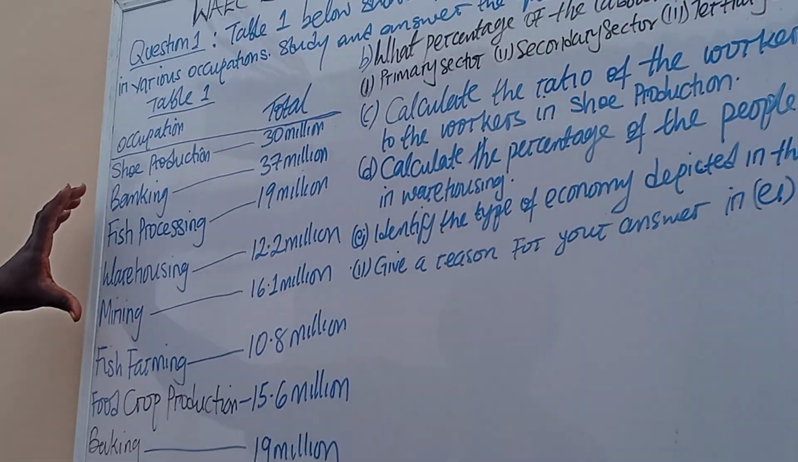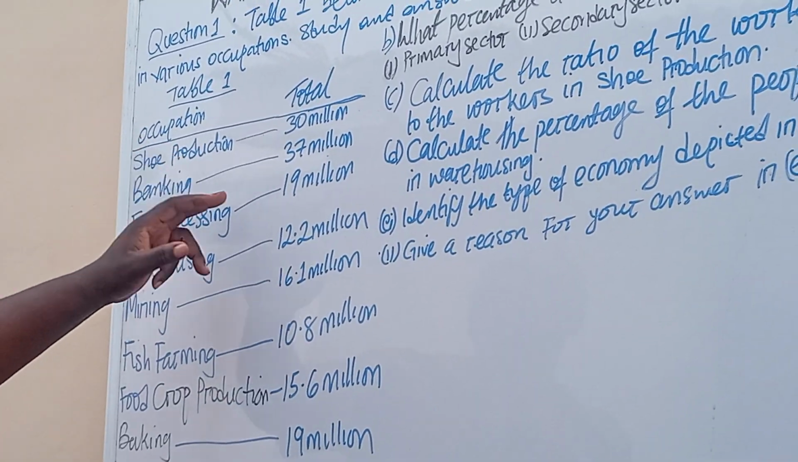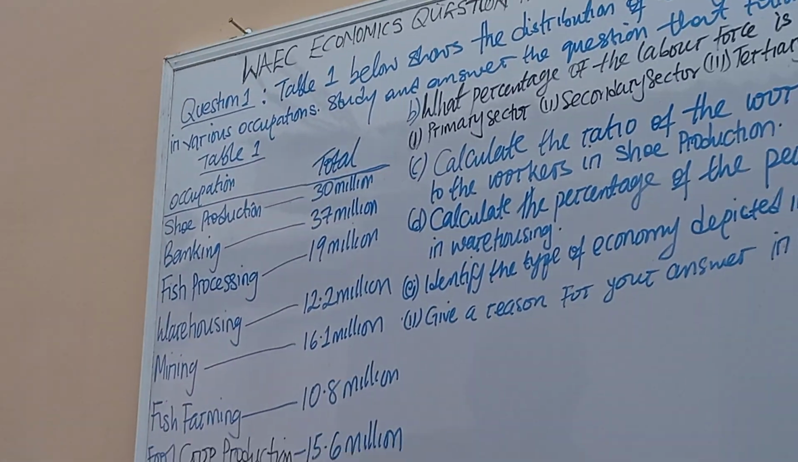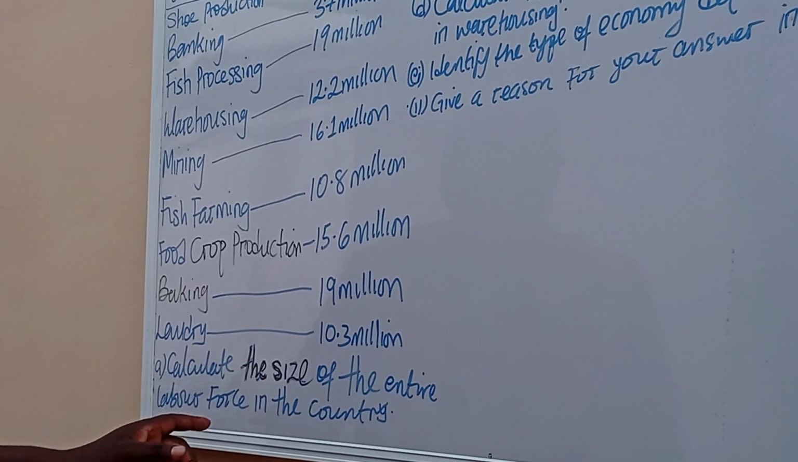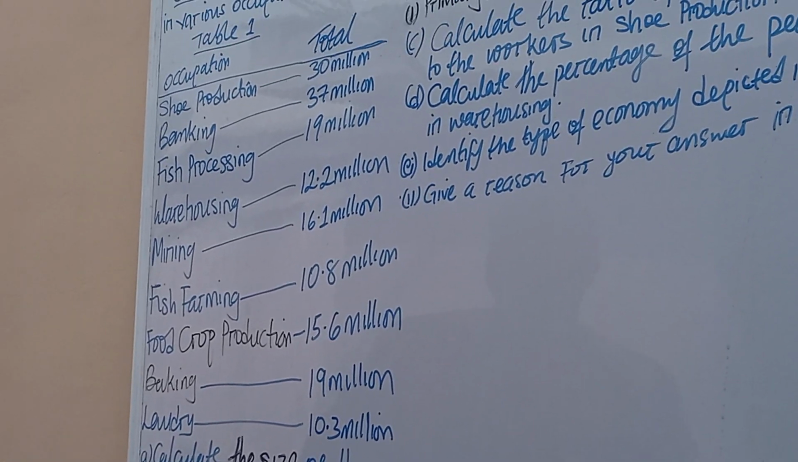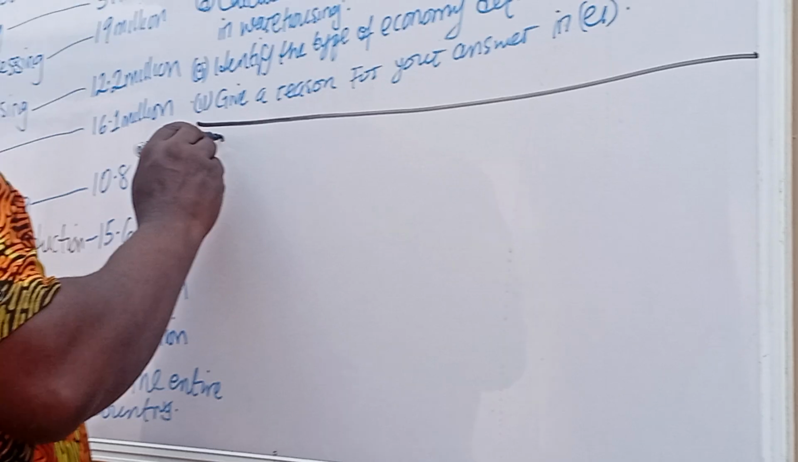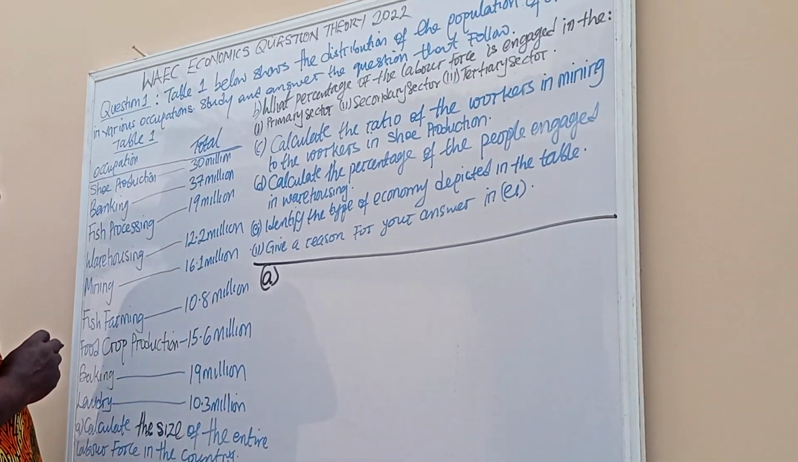Okay. So this is the table. You have shoe production. This is the number 30 million. Then A, where is the question A? The question A says calculate the size of the entire labor force in the country. So now, solution now. For A, we have to calculate the what?